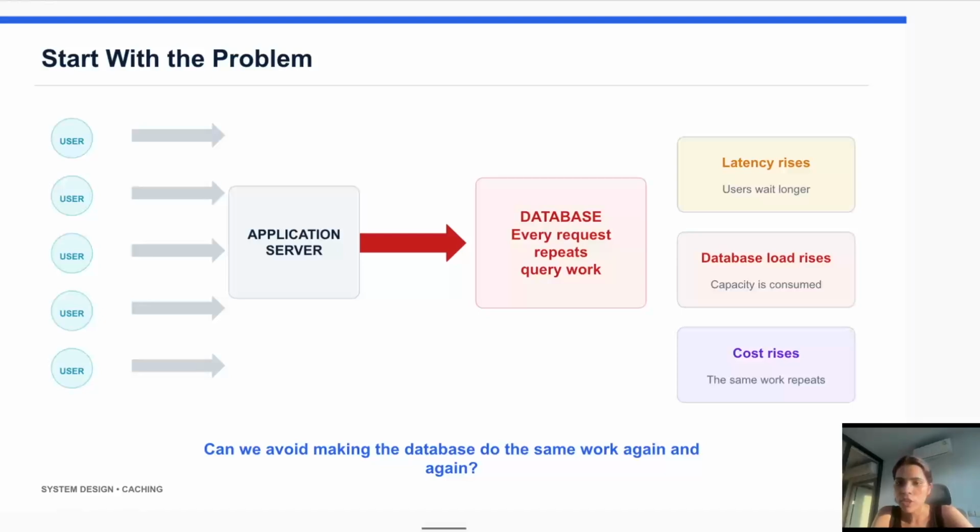Every time someone refreshes the feed, the application needs feed data. Now imagine millions of users doing the same kind of activity at the same time. If every request goes directly to the database, the database eventually gets overwhelmed, and latency rises. And as every request uses system resources, the resource cost also increases.